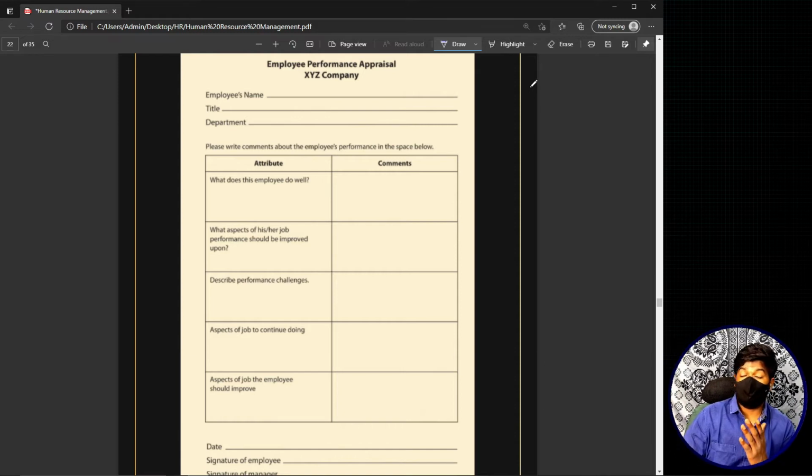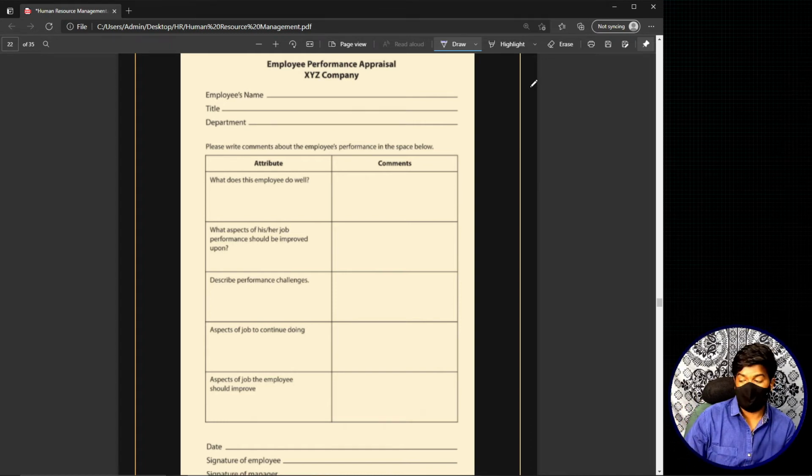Now what will you do if there are 400 to 500 different employees, and you have to use this SA method? Is it easy to write paragraphs and paragraphs for 400 to 500 different employees? There will be certain cases where you will get fed up, because you have to keep on writing, the writing part is so much, and there is also a chance that you may forget certain things that you have to include, due to the workload or this excessive writing. So in this way, this method is generally considered a difficult one.